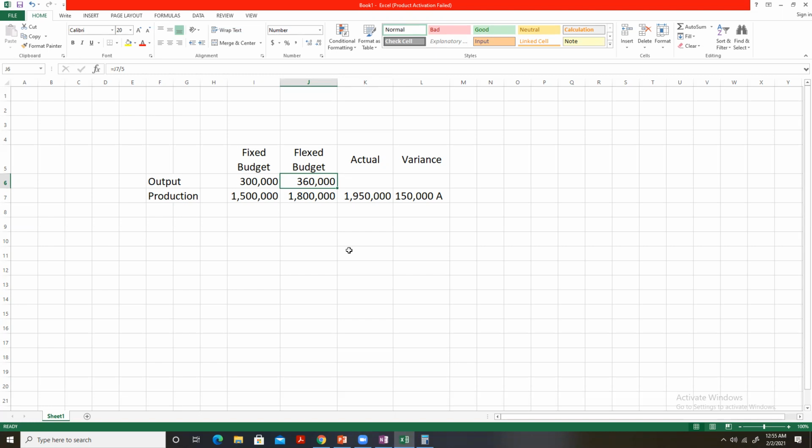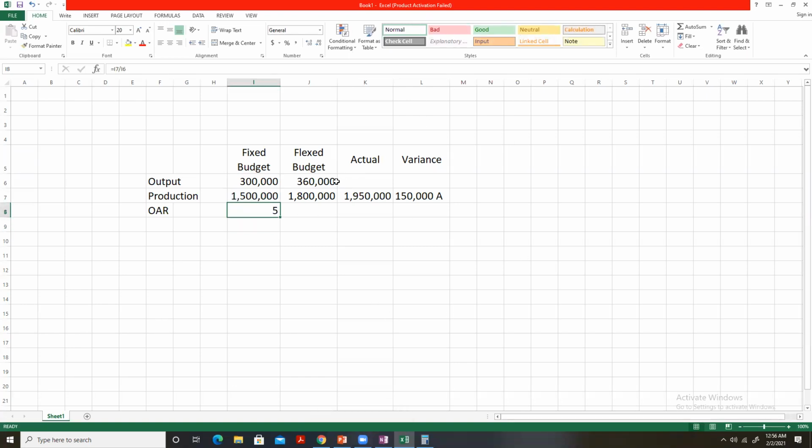Now, a flex budget is the budget that we prepare at the actual activity level, for the actual output. Here the output in the fixed budget is 300,000. How much is the overhead absorption rate according to this fixed budget? We take the production overheads and divide them by the total output to get an overhead absorption rate.